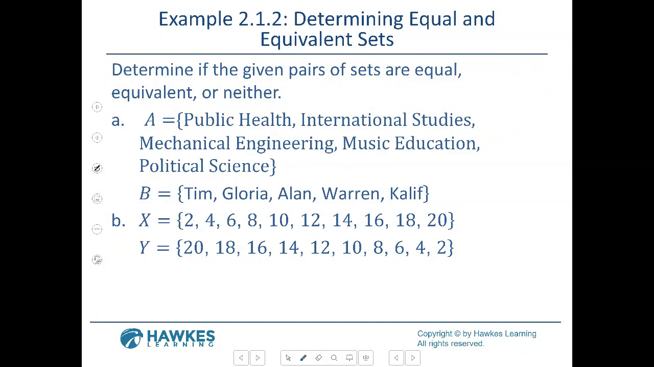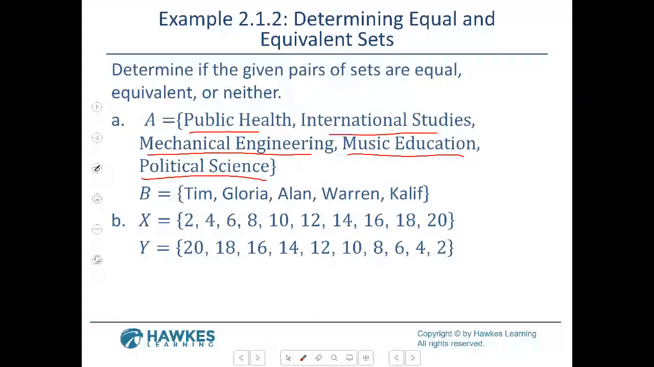So determine if the given pairs of sets are equal, equivalent, or neither. Here's that word, neither. Okay, so A, you have public health, international studies, mechanical engineering, music education, political science. Then we're going to look at B: Tim, Gloria, Alan, Warren, and Khalif. So let's count. 1, 2, 3, 4, 5.